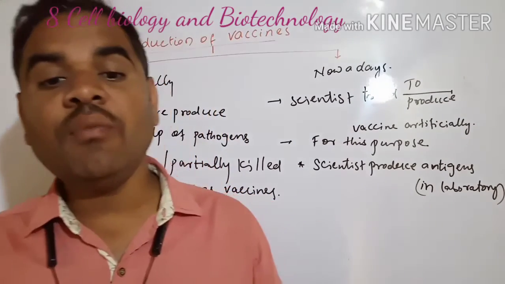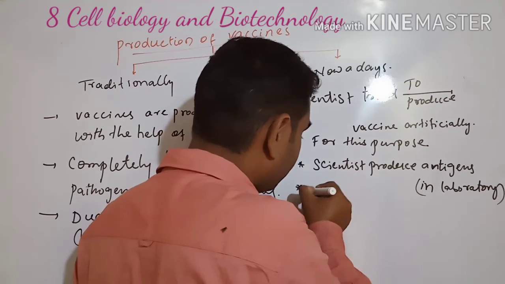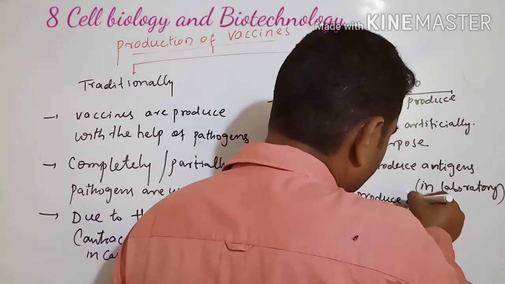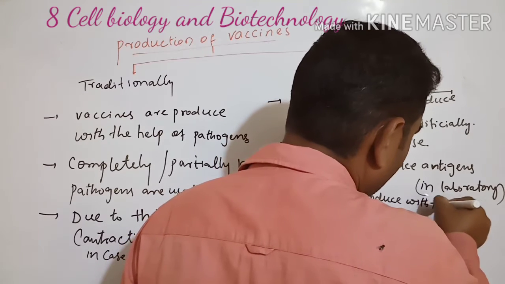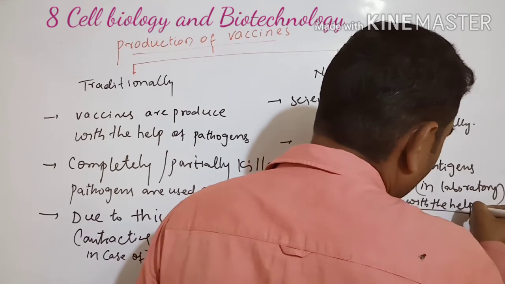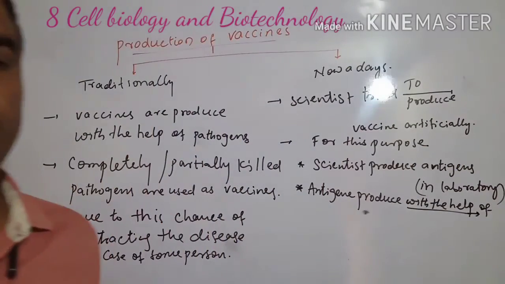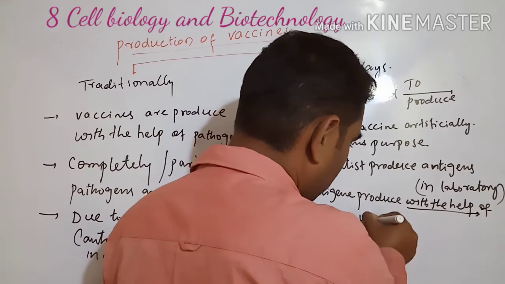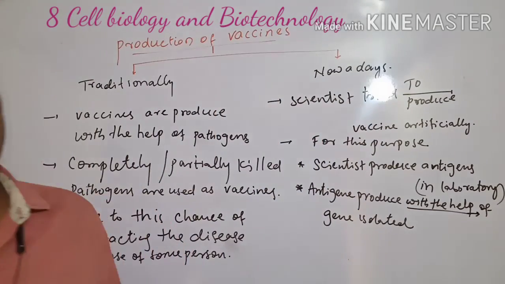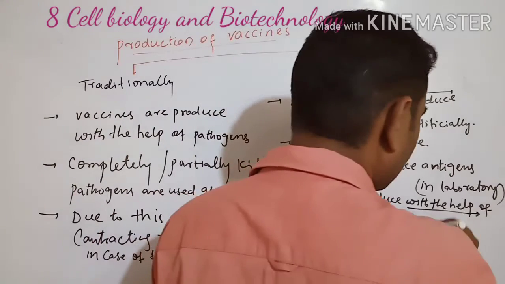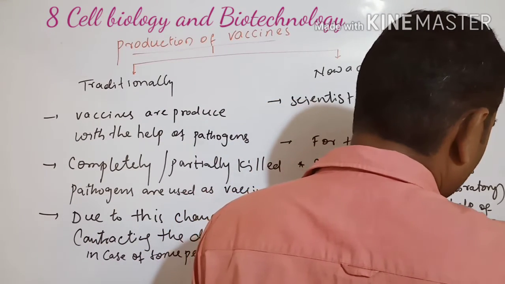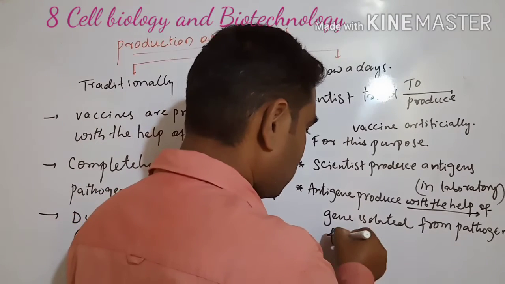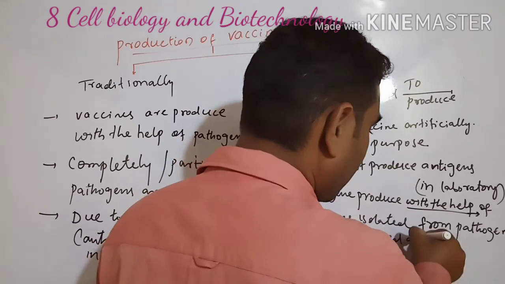Next, the antigen is produced with the help of a series of genes isolated from the pathogen, and used as vaccine.